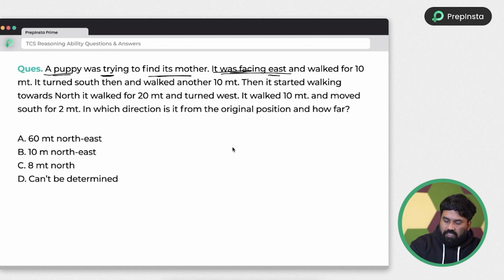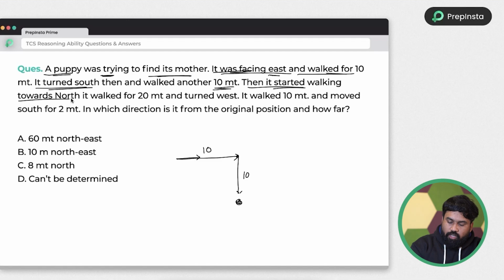So I am facing east. East means this direction, right hand side, and walk 10 meters. So I am writing like this. So this is 10 meters, for example, and turned south. South is nothing but immediately opposite to us. So, like this, and another 10 meters. Okay, here also it is 10, for example.